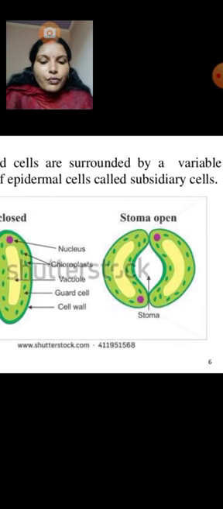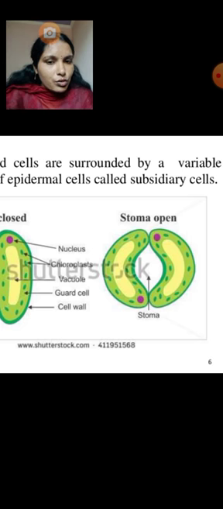So when the concentration increases in the guard cells, concentration means sugar and water present in the cytoplasm. Due to higher concentration of cytoplasm of guard cells, the water enters into the cells from the nearby cells. What are the nearby cells? Subsidiary cells.